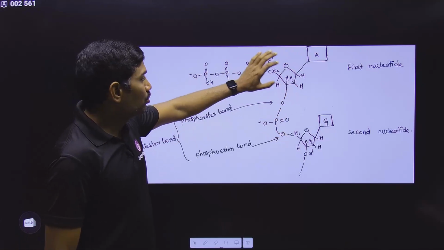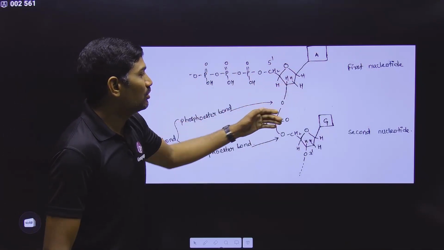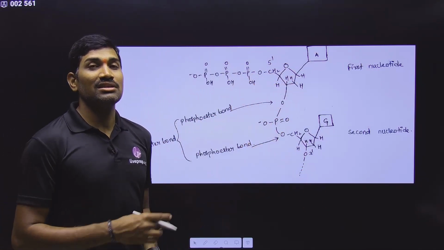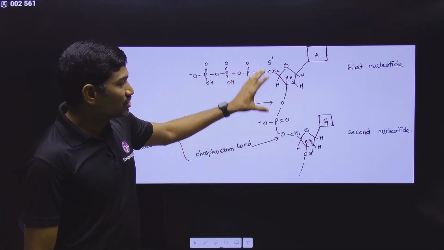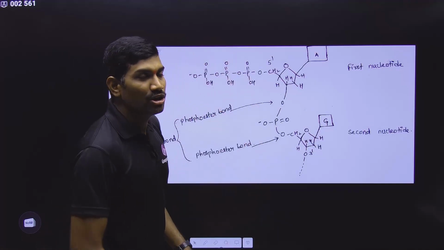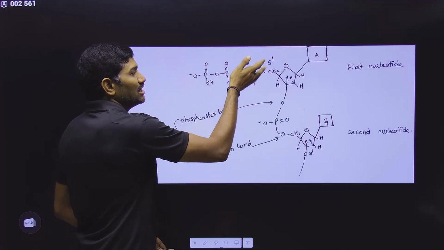That's why two nucleotides are connected by a phosphodiester bond. So in the dinucleotide, two nucleotides are connected by a phosphodiester bond. This is the standard convention. You need to follow this. Understood or not? But while giving the ends for the DNA molecule, what will you say? This is the free end. The free end carbon is 5'.